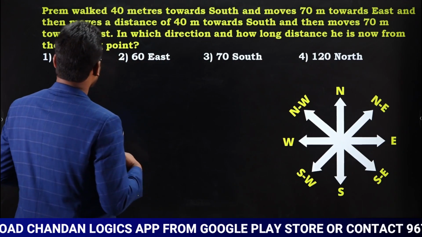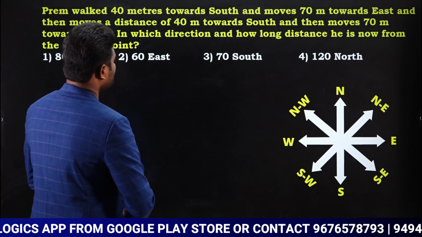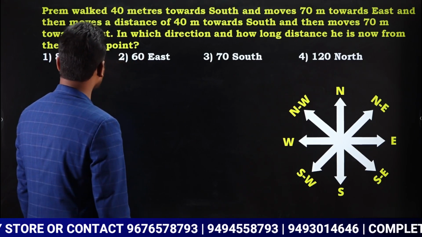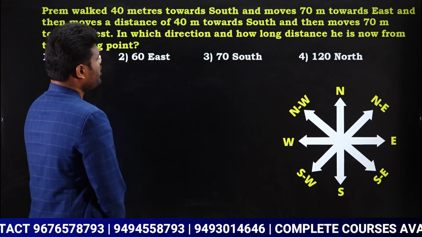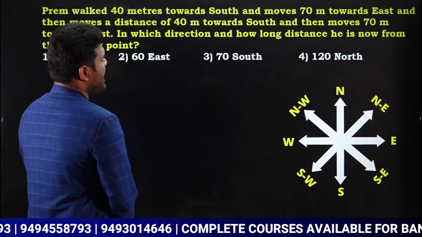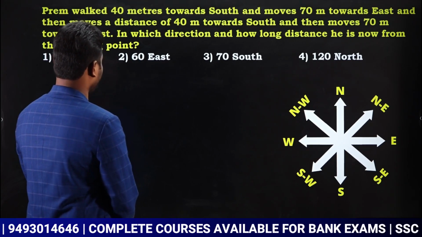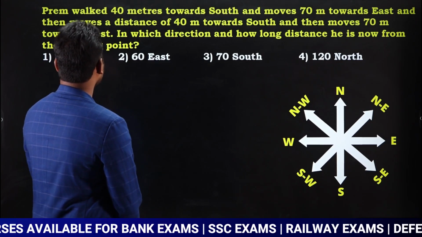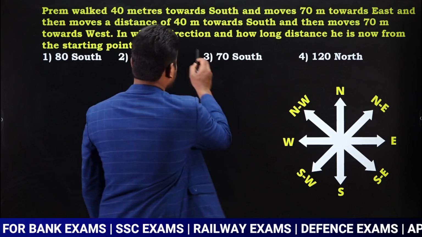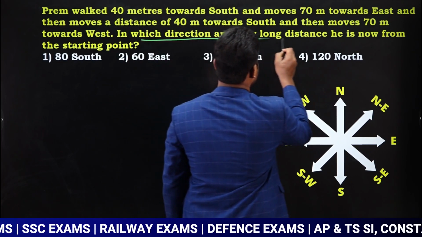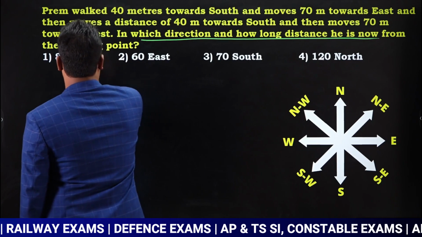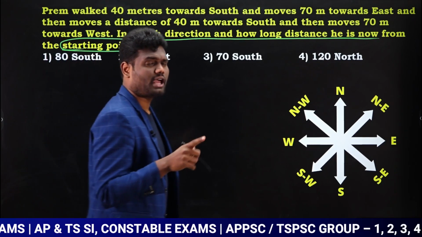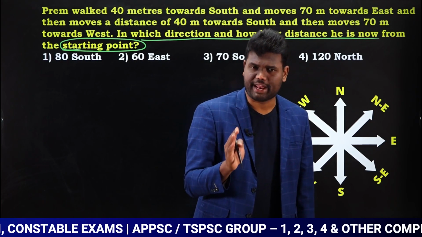Okay, look at the question. Prem walked 40 meters towards south and moves 70 meters towards east and then moves a distance of 40 meters towards south and then moves 70 meters towards west. In which direction and how long distance is he now from starting point? So we need to know distance and direction from starting point. Okay, not from ending point, from starting point. I need to know distance and direction also.